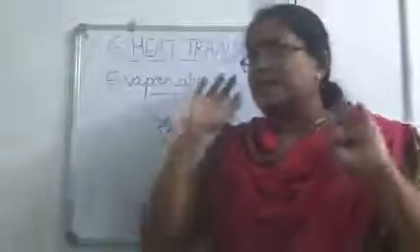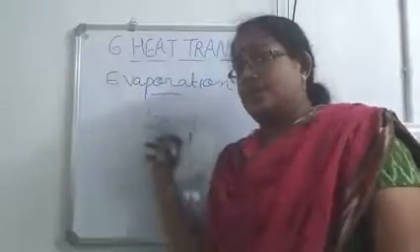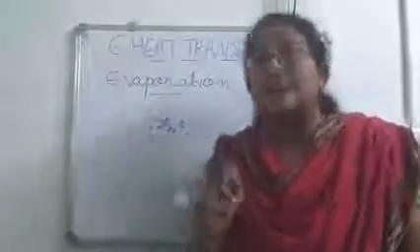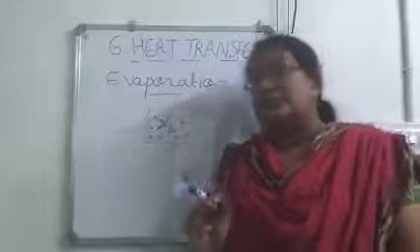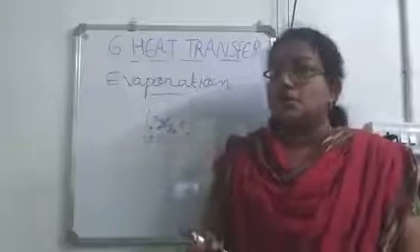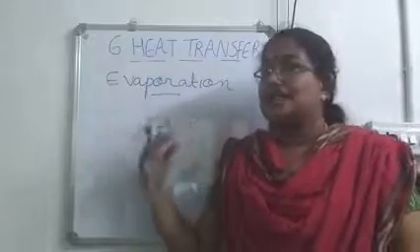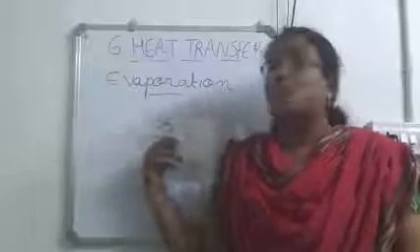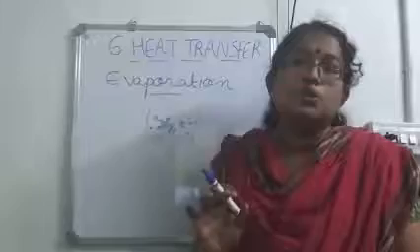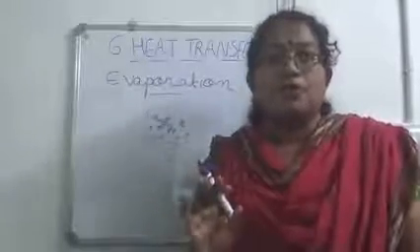And when these molecules are moving out, what happens? The average temperature of the other molecules decreases. And that is the reason why a cooling effect is produced in the case of evaporation. Okay. So, when the molecules escape, the average temperature of the other molecules present will decrease, and this results in a cooling effect. So what all things we learned about evaporation?